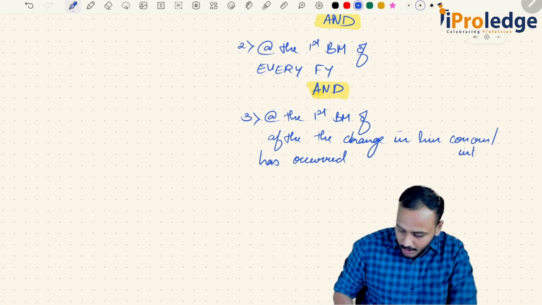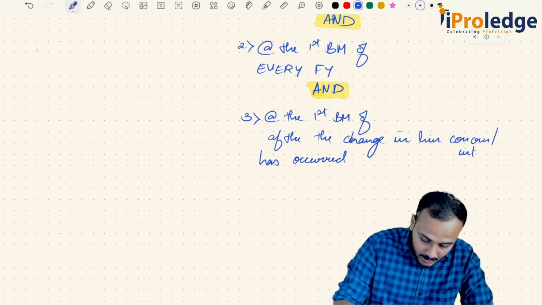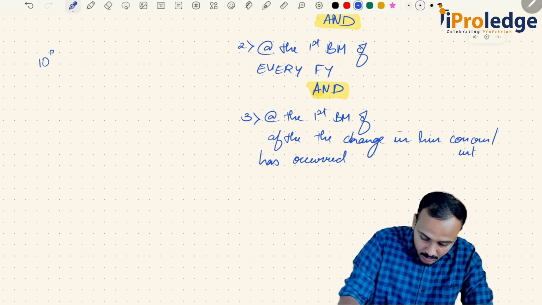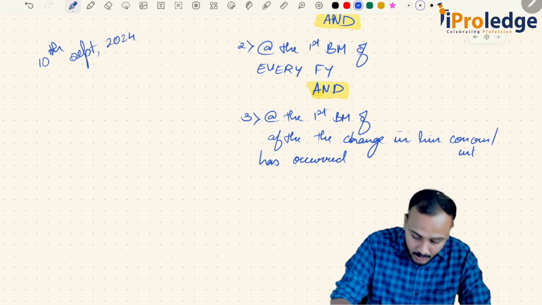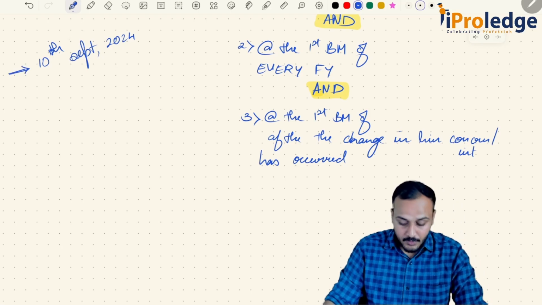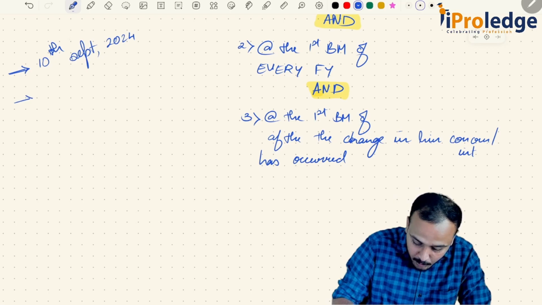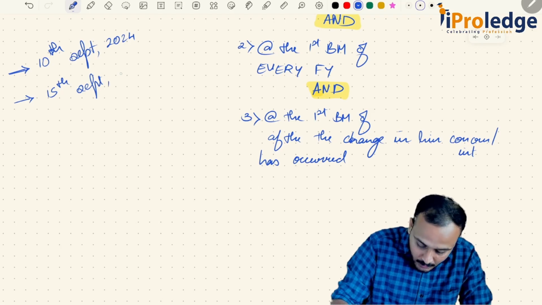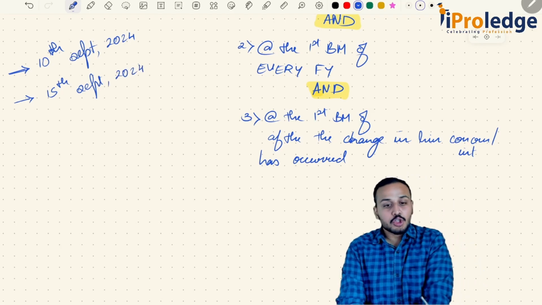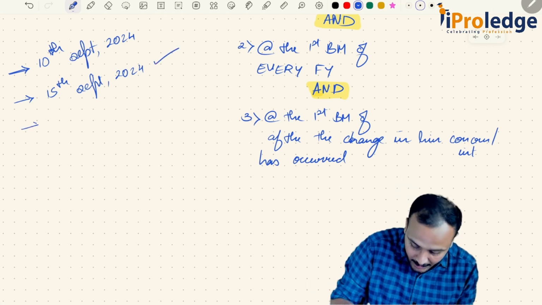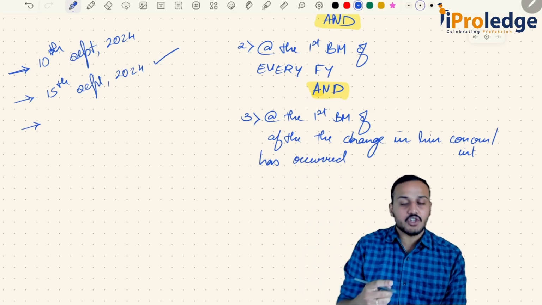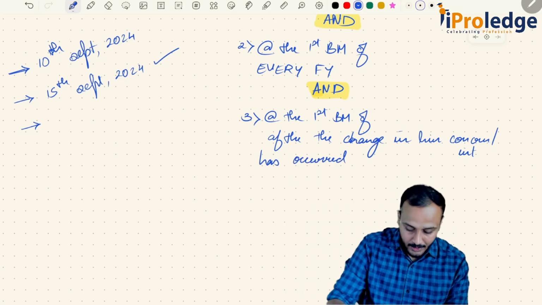You were appointed on 10th September 2024. Okay, your immediate next board meeting, I will assume it to be on 15th September 2024. Should you disclose on 15th September 2024? Yes. Then your next subsequent financial year commenced on 1st April 2025.